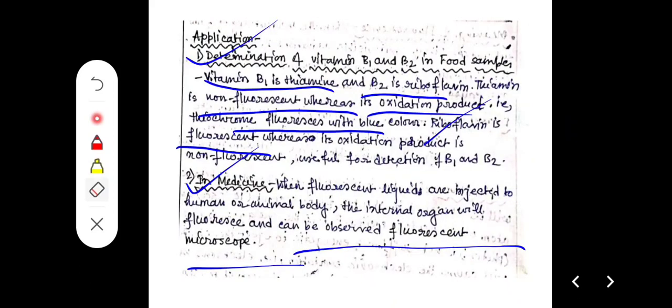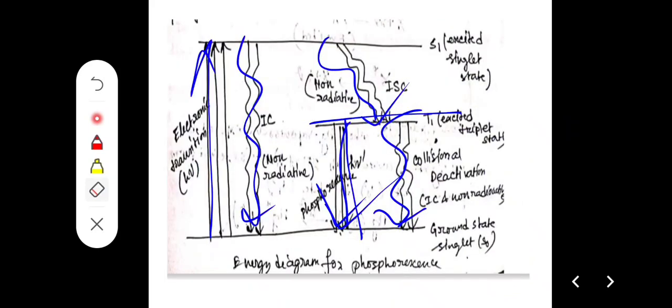As a fluorescence application, we can determine vitamin B1 and B2. Vitamin B1, thiamine, is a non-fluorescent material, but its oxidation product is fluorescent. Riboflavin is a fluorescent material, but its oxidation product is non-fluorescent. We can detect them by the fluorescence concept. Also, by injecting some fluorescent material into our inner organs, they can be seen visually and we can detect the problem of the patient.